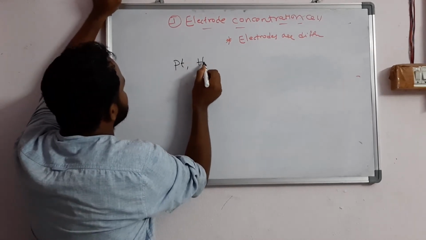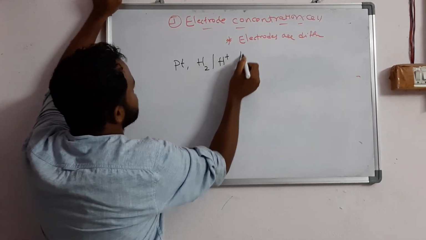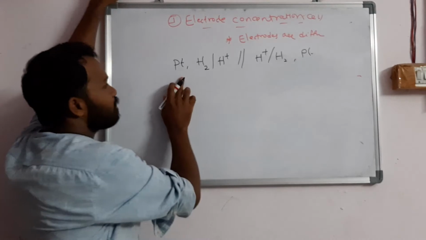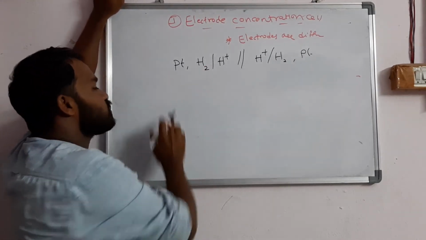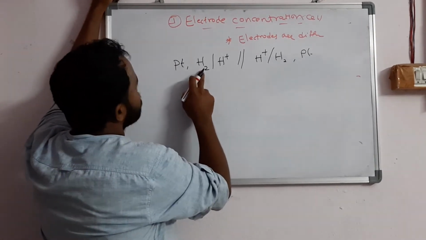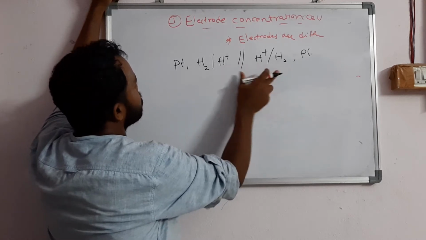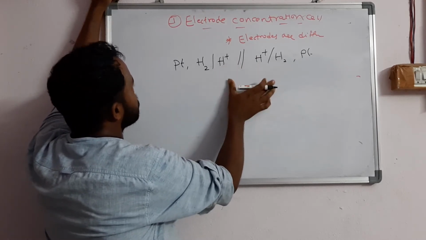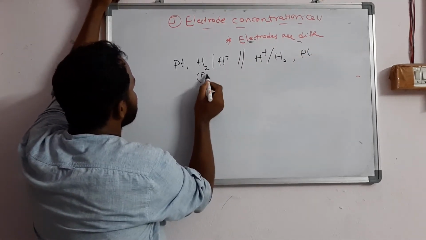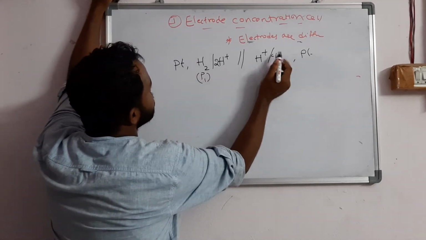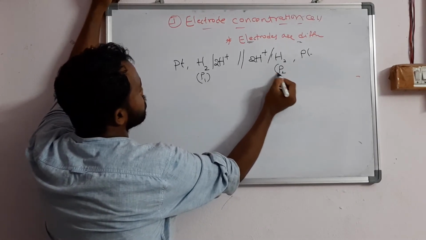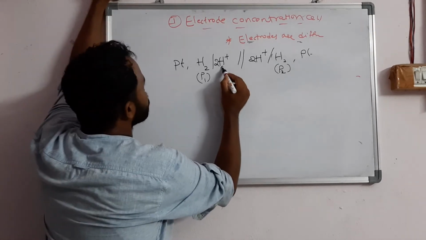Platinum, hydrogen in H plus, in the salt bridge H plus, hydrogen. We write platinum because hydrogen is a gas, so we are using an inert electrode. If both electrode and electrolyte are the same, we are unable to distinguish. So electrodes are different: this is the P1 electrode, H2 and 2H plus, and this is the P2 electrode. Electrodes are different, electrolytes are same.